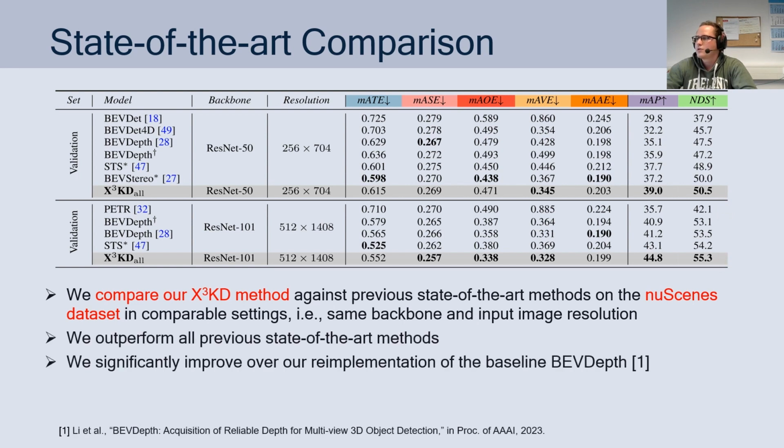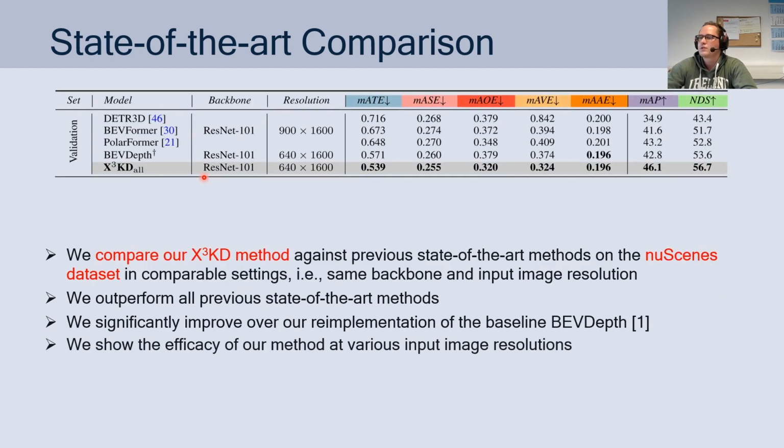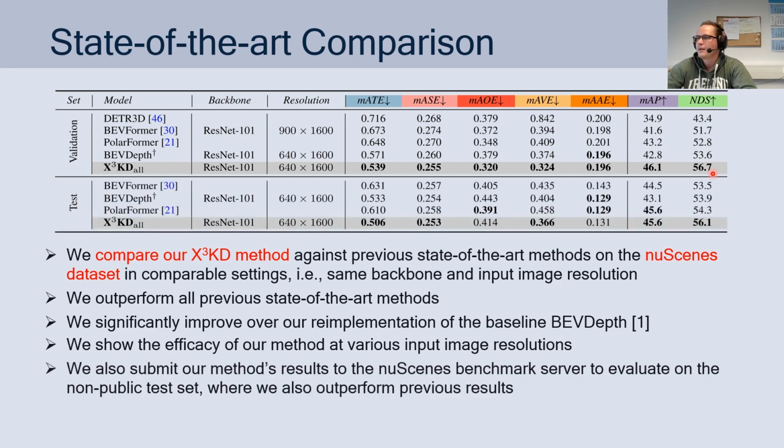We show this also at different resolutions. So we first look at the highest resolution which is possible on nuScenes with the ResNet 101 backbone, again showing quite strong improvements over the previous state of the art. And we also submitted some results to the non-public test set, and we can see that the improvement also generalizes to the test set.